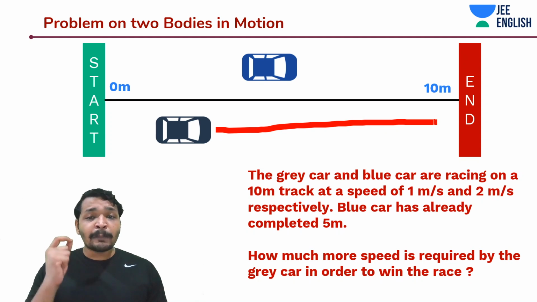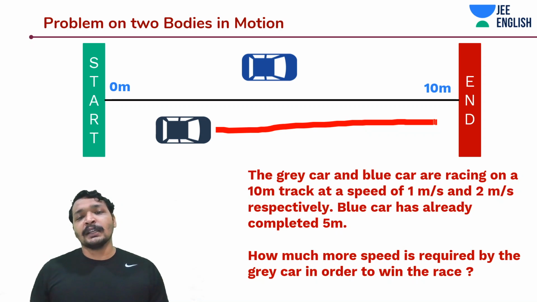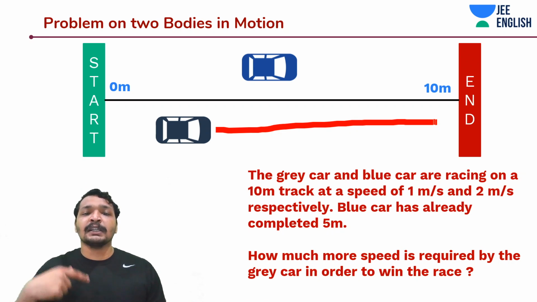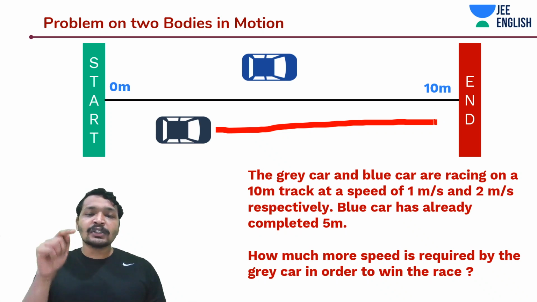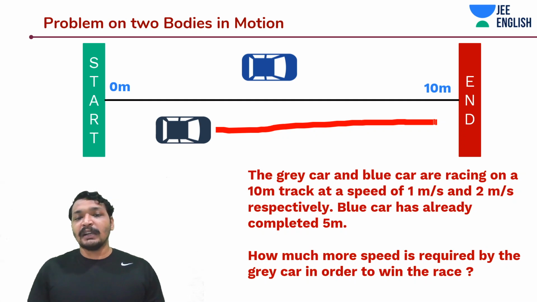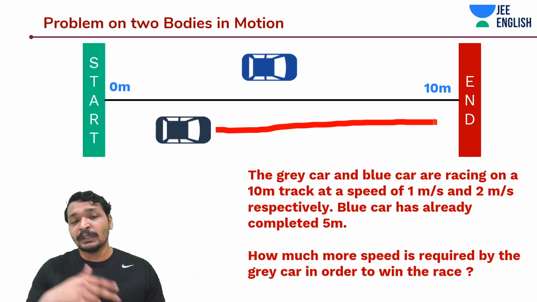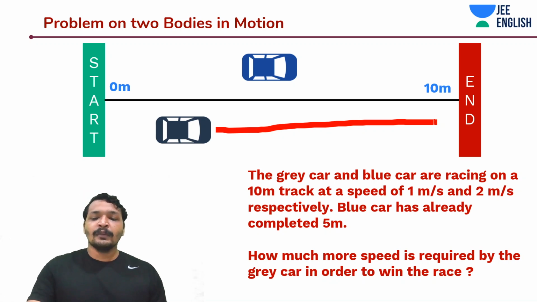So that would be 7.5 meters by 2.5 seconds, 3 meters per second. I should have something more than 3 meters per second, like 4 meters per second or 3.5 meters per second to win this race. Because the blue car is constantly traveling with 2 meters per second, but I can still win this race if I have 3 meters per second or 4 meters per second. I mean something more than 3 meters per second.